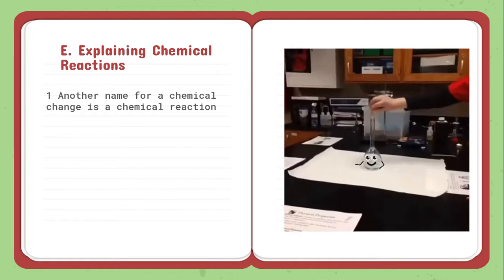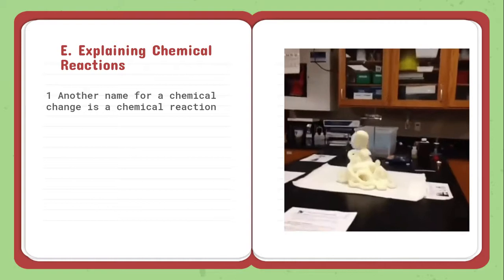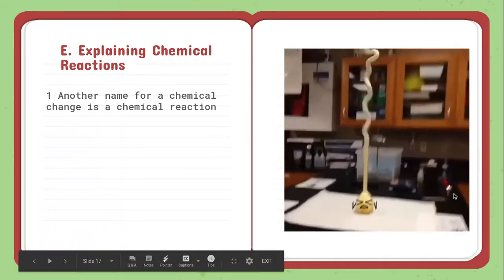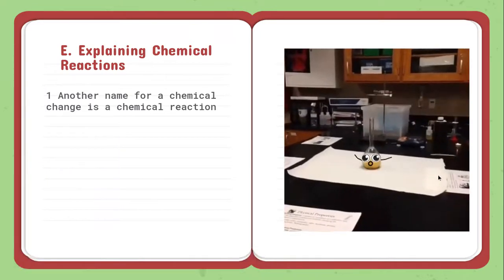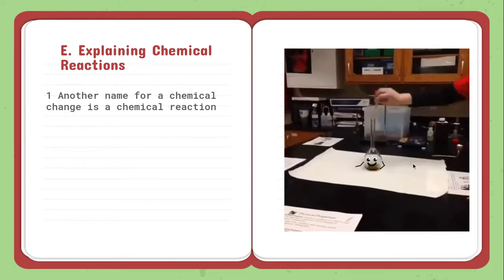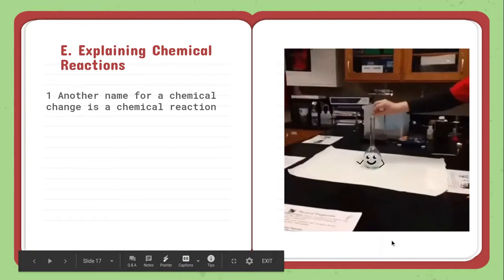Another name for a chemical change is a chemical reaction. As you can see, when they add these materials in the little Erlenmeyer flask, yes, it's been animated for your enjoyment, that is kind of like elephant toothpaste. That reaction creates a change. Lots of gas, probably lots of thermal energy there, but that's a chemical reaction, a chemical change.